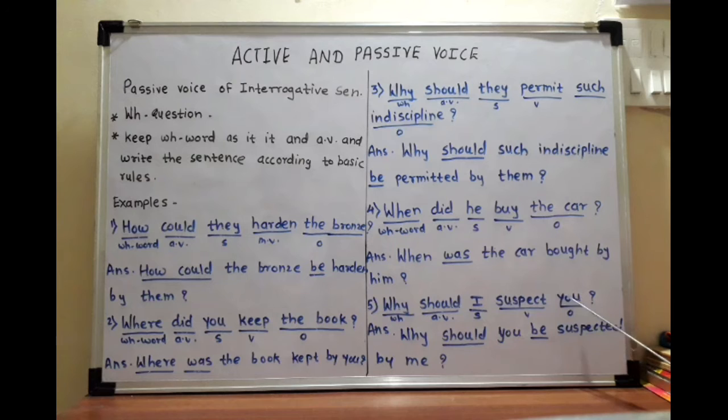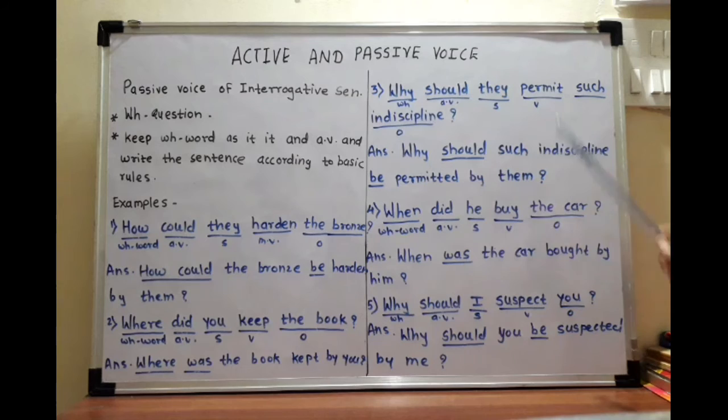Why should I suspect you? Why and should will remain as it is. After that take object, take be, take past participle, by and subject on object's place. Why should you be suspected by me?